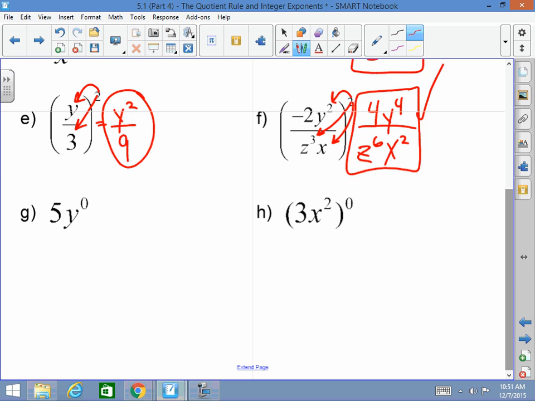Okay. 5y to the 0, what would that equal? 5. No, not 1. Remember, only the y is being affected by 0. But now, in this one here, everything is inside the parentheses, and everything is being raised to the 0 power. So what would this equal? This would equal 1. Do you see a difference, sir? Sure, my man? May I continue, gentlemen?